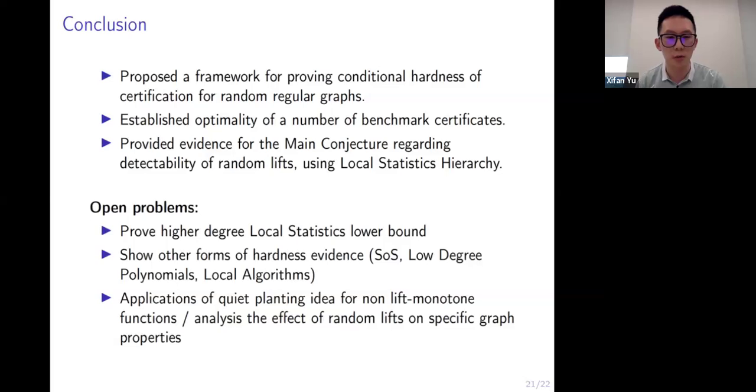Some open problems in this direction include proving higher degree local statistic lower bounds and showing other forms of evidence of hardness coming from sum of squares, low degree polynomials, or local algorithms. More applications of this quiet-planting idea for non-lift monotone functions and analysis of the effect of random lifts on specific graph properties would also be interesting.